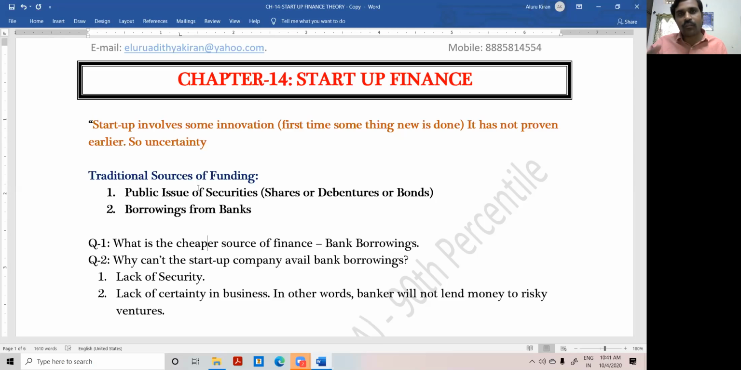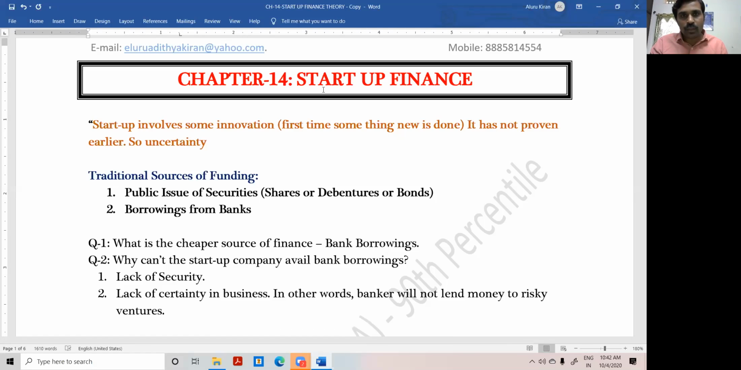Whatever startup finance we are discussing in this chapter, predominantly we'll discuss angel investing and venture capital. There are three categories of startup finance: angel investing, venture capital, and private equity. But private equity is not covered in our syllabus. We are covering only angel investing and venture capital. So why is all this very risky? It gives a lot of pressure on your business, less freedom, less returns. All these fundings are very risky, but by compulsion, we are going to startup finance.